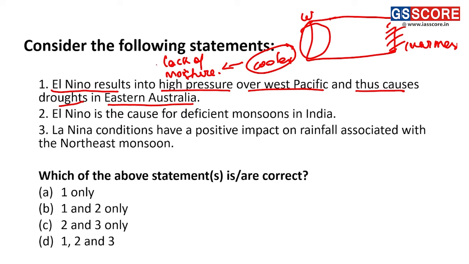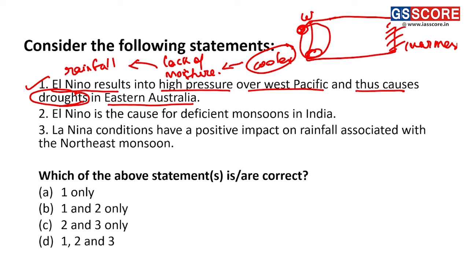Because of this lack of moisture, there will be low cloud formation and low rainfall. Thus, regions in the western section, for example Australia, India and parts of Africa, will witness droughts. Thus, this statement about El Nino is a correct statement.